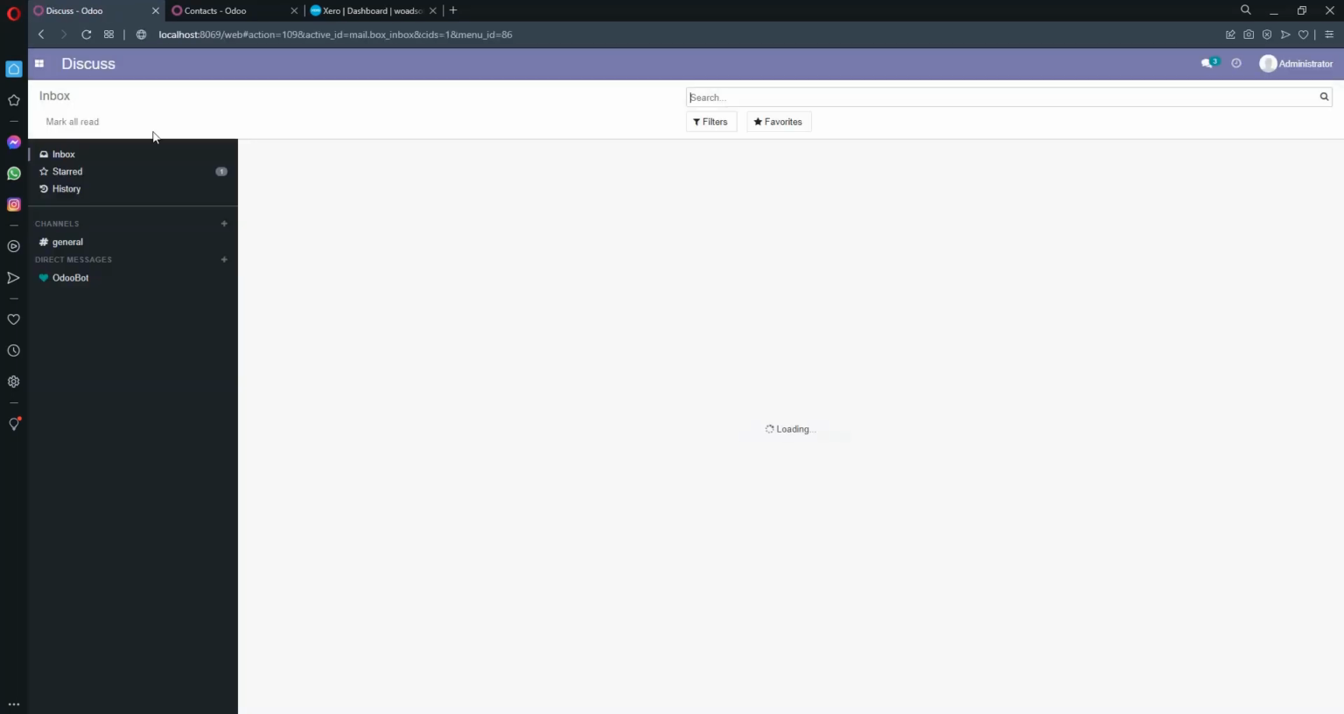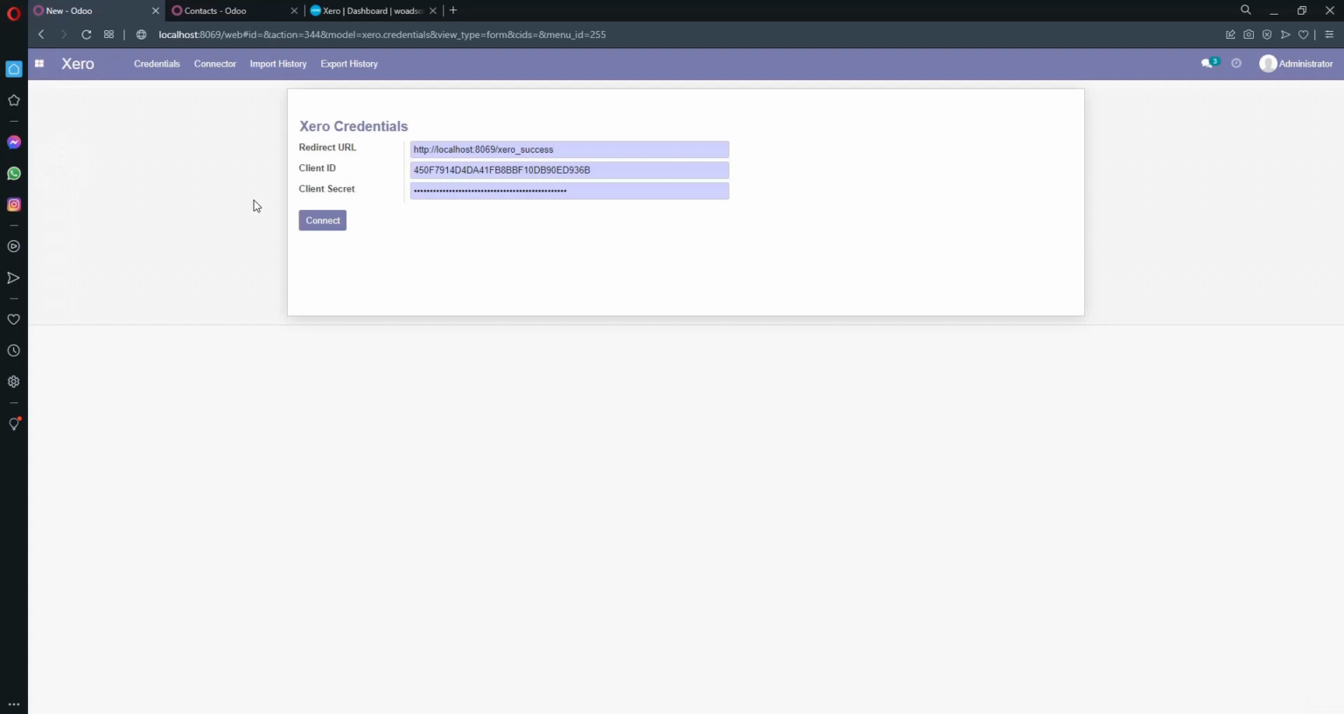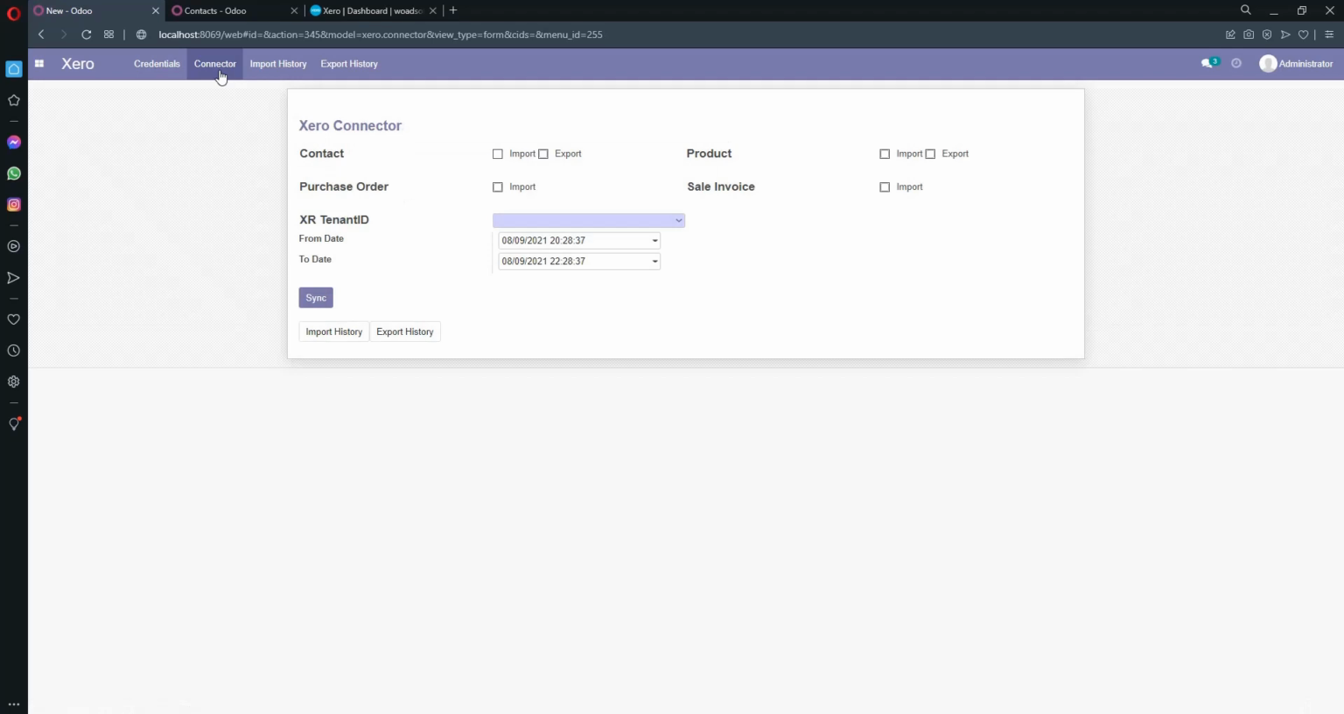So when you are redirected to Odoo, it means you have successfully authorized your account to use the services that we are integrating in Odoo. The next one is the connector. Here are the few services that we have integrated in Odoo.